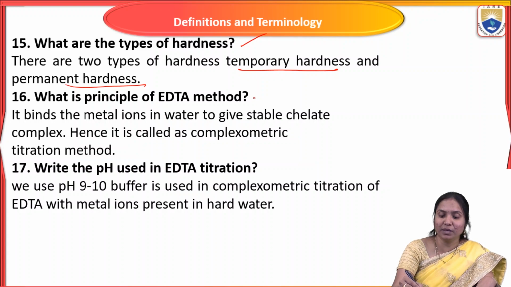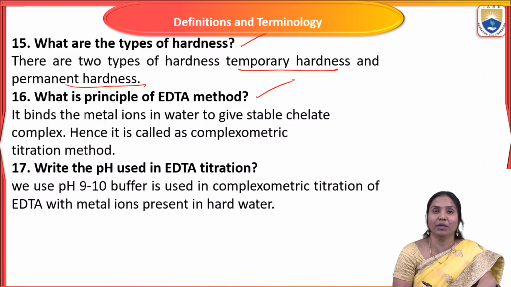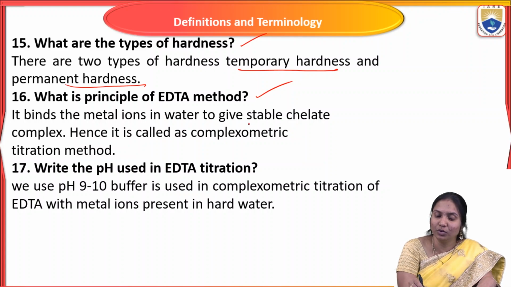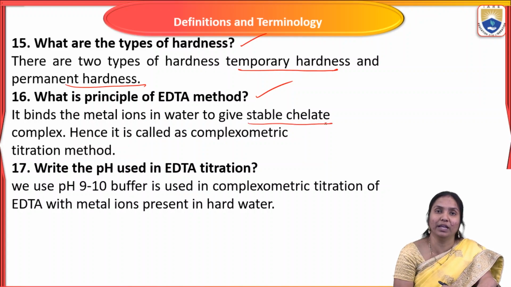So what is the principle involved in the EDTA method? Here EDTA binds the metal ions in water to give a stable chelate complex, hence it is called the complexometric titration method. What is the main principle involved?